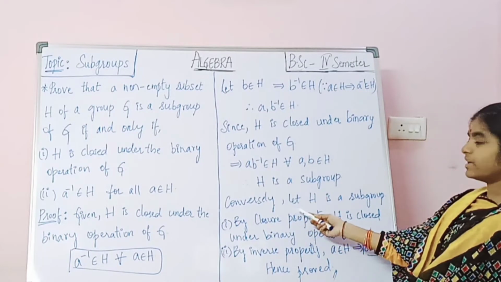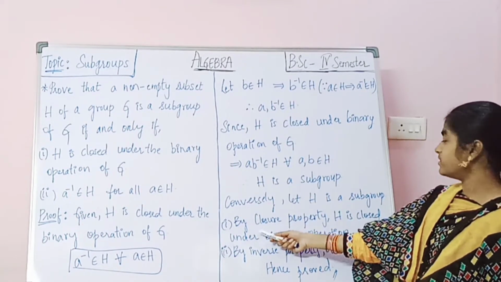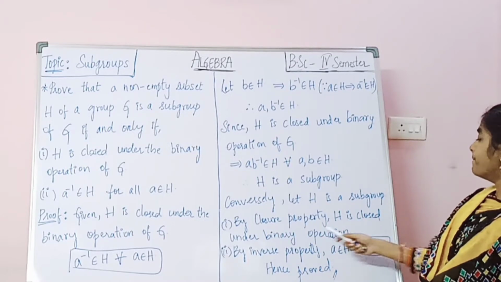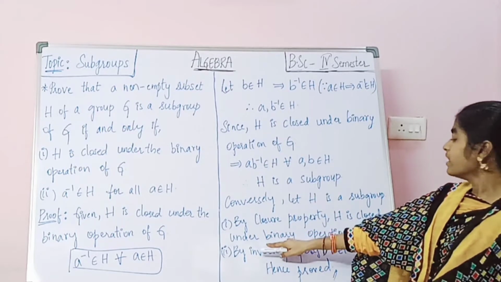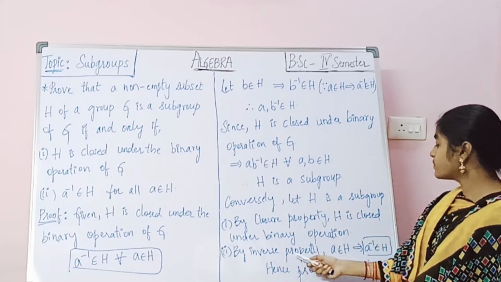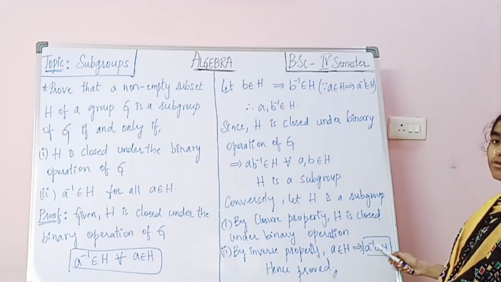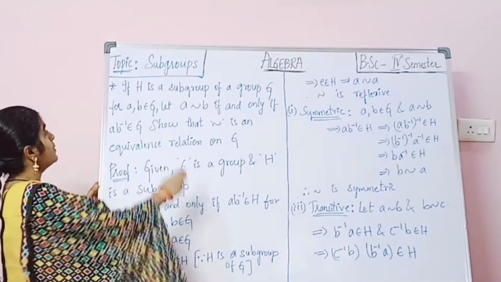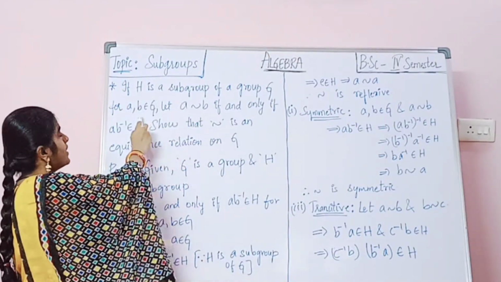Now conversely, let H be a subgroup. So by the closure property, H is closed under the binary operation. Now by the inverse property, if A belongs to H, that implies A inverse also belongs to H. Hence it is proved.